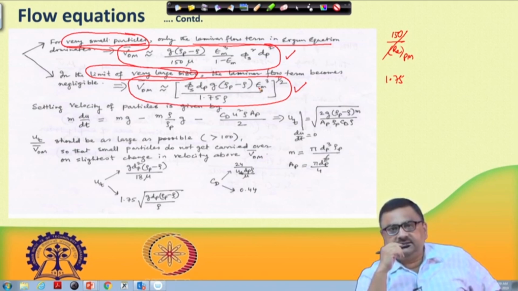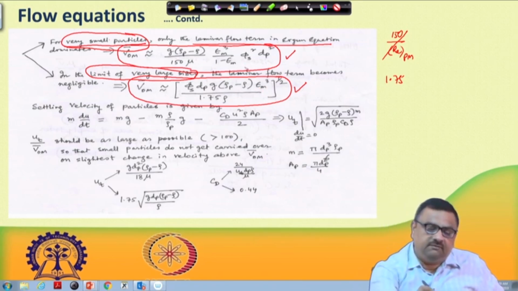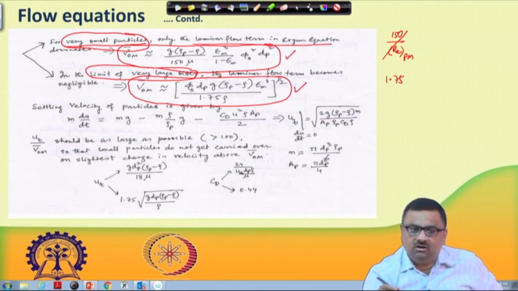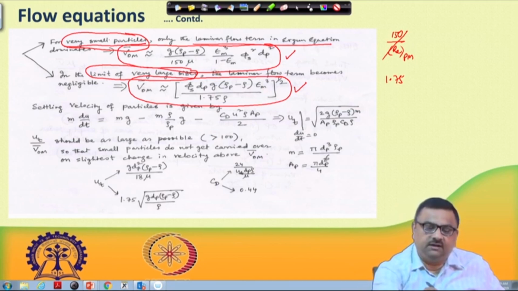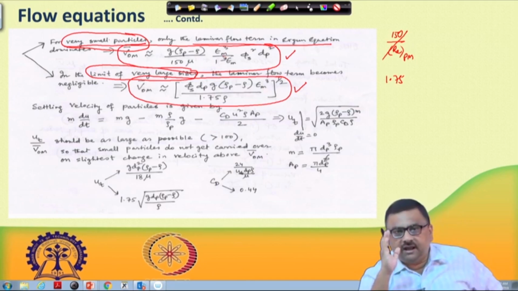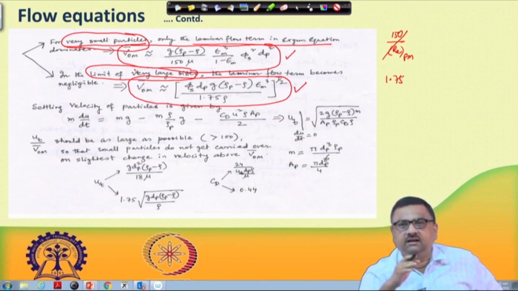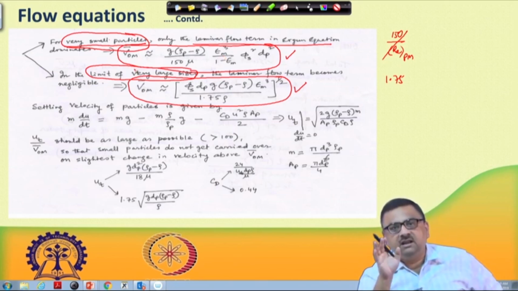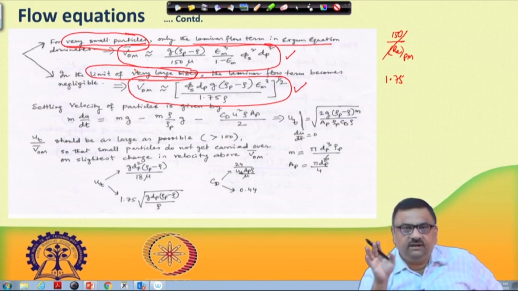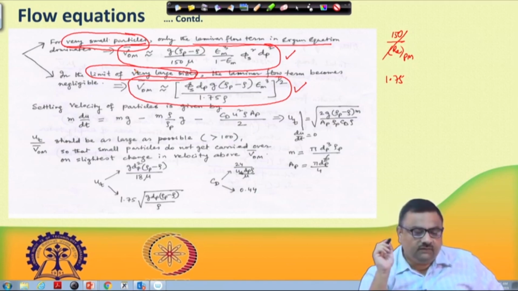The porosity of the bed will remain the same all along until the incipient fluidization. So, this is the initial porosity of the bed, epsilon. At incipient fluidization, this would be the superficial velocity. Until you cross this superficial velocity, there is no scope for fluidization, that is for certain.